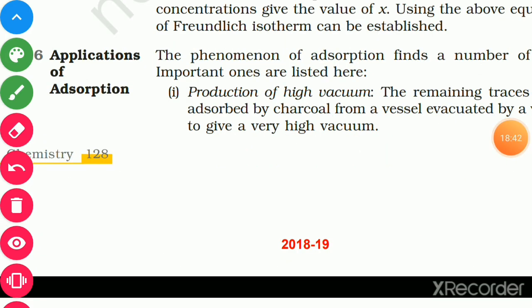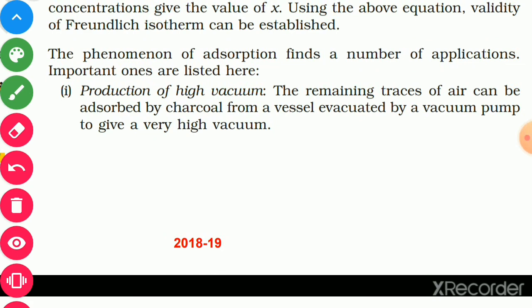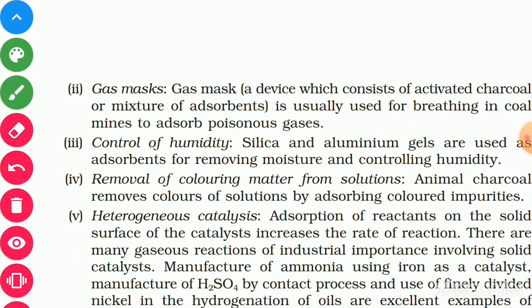Now, applications of adsorption. Production of high vacuum: the remaining traces of air can be adsorbed by charcoal from a vessel evacuated by a vacuum pump to give a very high vacuum. In gas masks, we can use it.